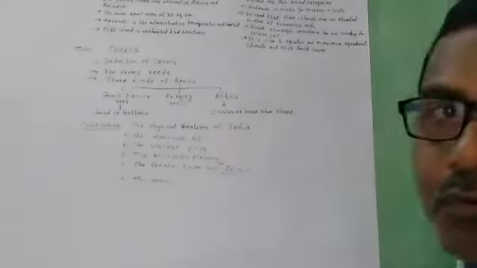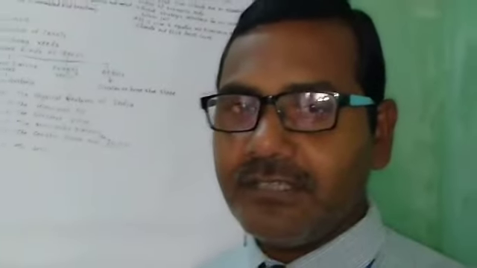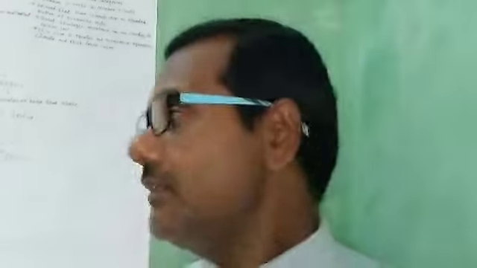Okay, this is about the corals. Now the next topic is the conclusion of chapter 2, physical features of India. In this chapter we studied the physiographic divisions of India and the theory of plate tectonics. As I told you, the plate movements are of 3 types: convergent boundary, divergent boundary, and transform boundary.